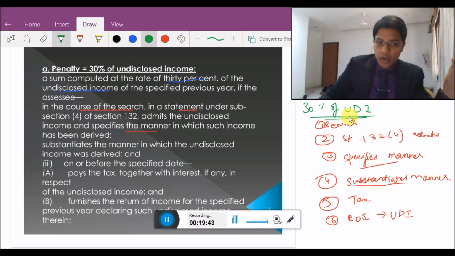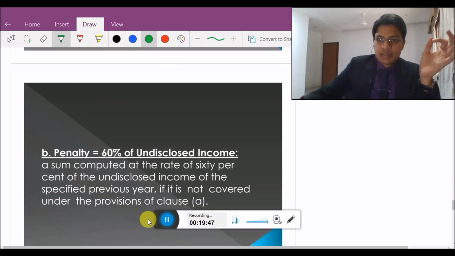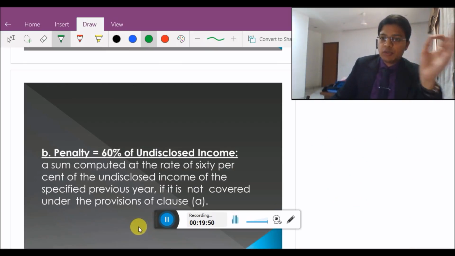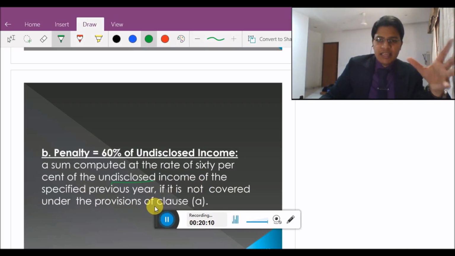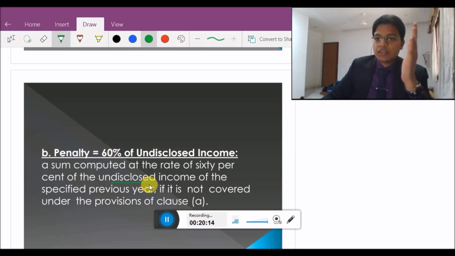This is point number 1 of section 271AAB. Now let us discuss point number 2 of section 271AAB. Penalty is equal to 60% of undisclosed income. A sum computed at the rate of 60% of the undisclosed income of the specified previous year if it is not covered under the provisions of clause A. For any case other than clause A, penalty would be 60% of the undisclosed income.